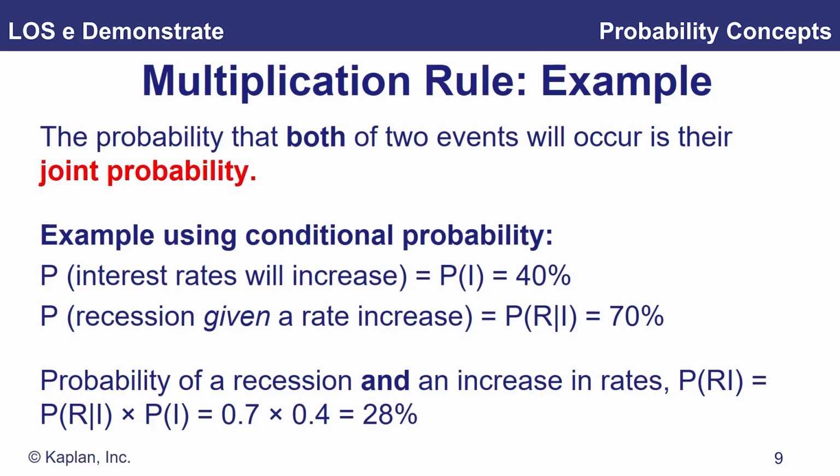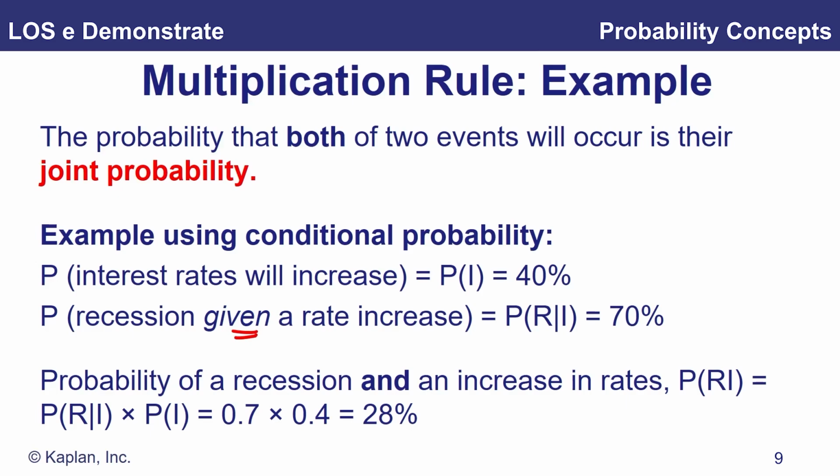Now we've been given the probability that interest rates will increase, and it's an unconditional probability, so it's not dependent on anything else. And we're saying there's a 40% chance interest rates will rise, and therefore a 60% chance that they won't. The probability of a recession given the interest rate increase, okay, there's that word, given that. So we are looking at a conditional probability. The probability of a recession given that an interest rate has increased, and that's 70%.